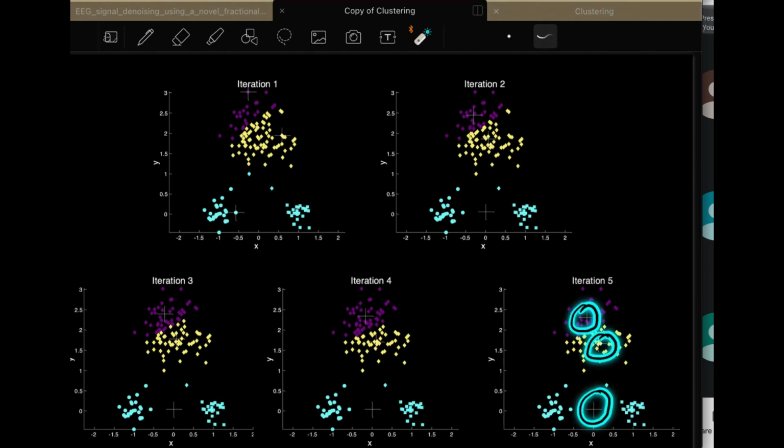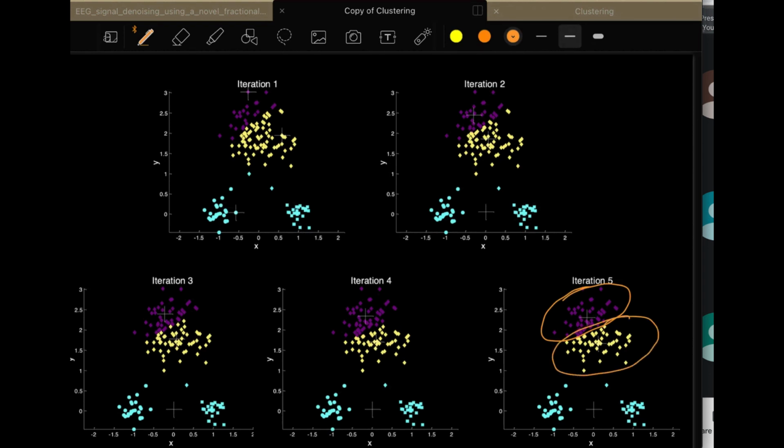Now you have one cluster like this, another cluster like this, and the third cluster like this. So this is the suboptimal cluster.